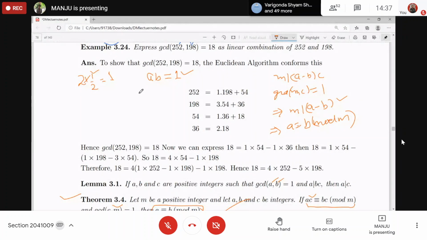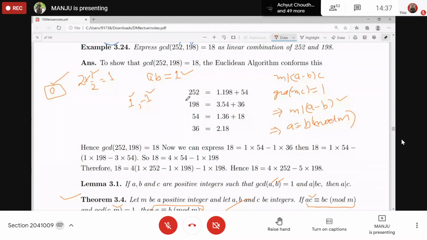Actually the inverse should be 1 by 2 if it exists, but 1 by 2 is not an integer. In the integers, the numbers that have a multiplicative inverse are 1 and minus 1, each being its own inverse. Except these, no other integer has an inverse. And in real numbers, except 0, all numbers have an inverse.